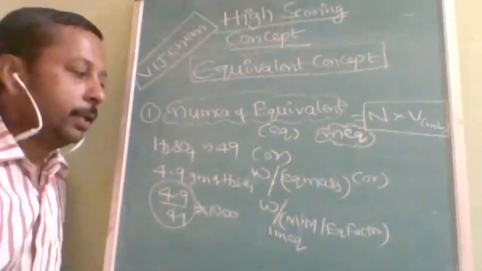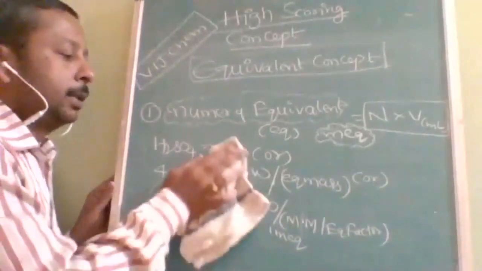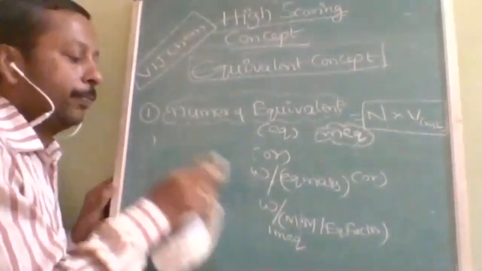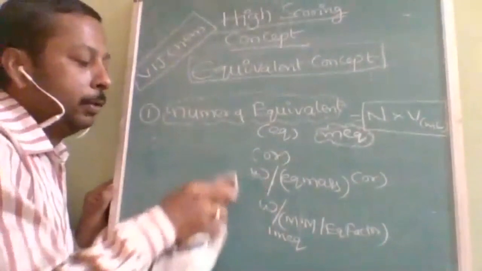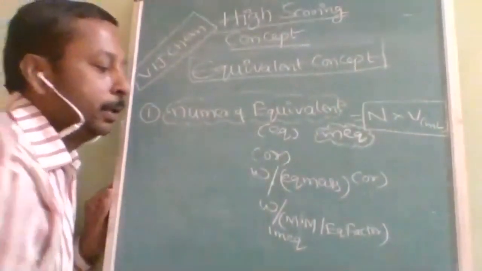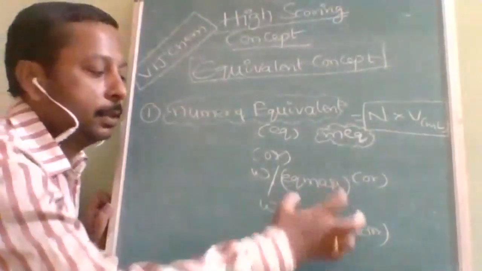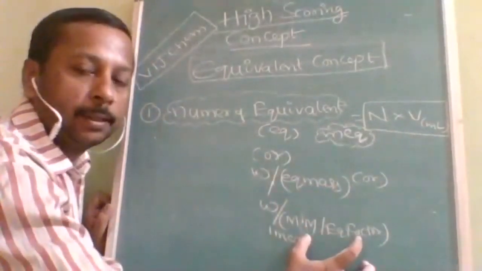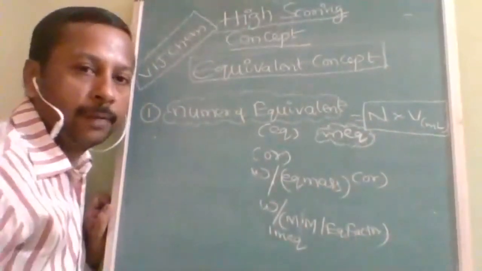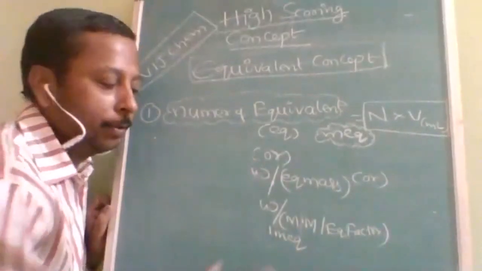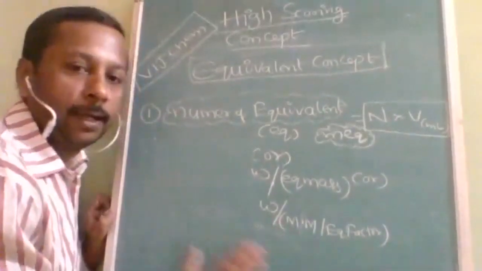Suppose the question is not given with the equivalent mass, or you don't know it. Then you will use mass divided by the molecular mass upon equivalent factor. Equivalent mass is nothing but molecular mass upon equivalent factor. Now the question will be: what is the equivalent factor?